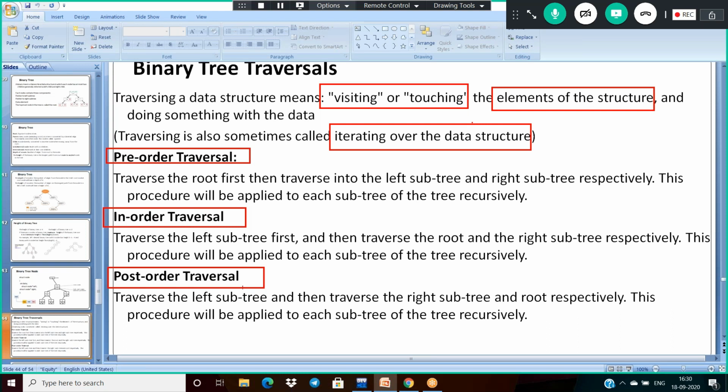Let us see. I want to give one simple example here.